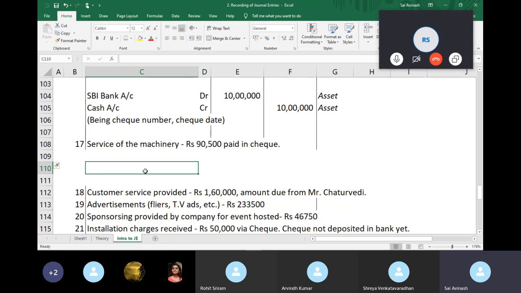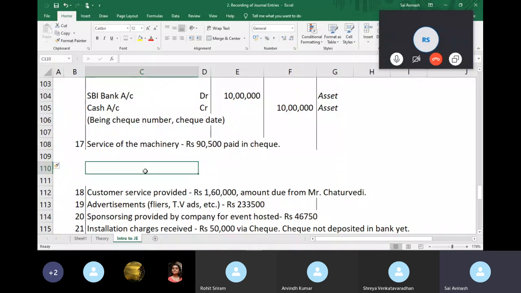You increase it when you're actually making the machinery better. Say the machinery now can manufacture 10 goods per minute, and you spend some money to service it and make it manufacture 15 goods per minute. You're increasing the efficiency of the machine. In that case, you can increase the value of the machinery.